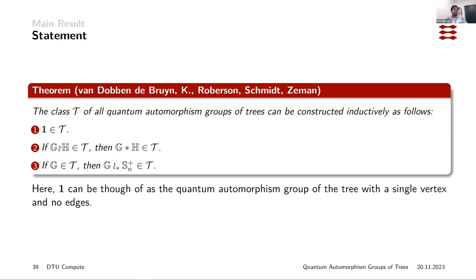If G and H are in this class, then the free product of them is in this class. And if G is in this class, then the free wreath product of G with the group Sn plus is also in this class.